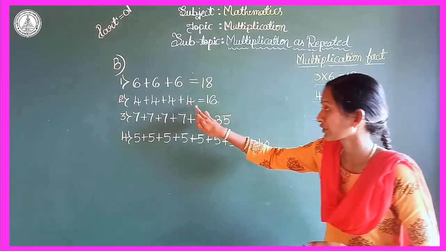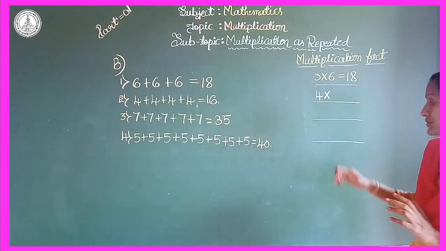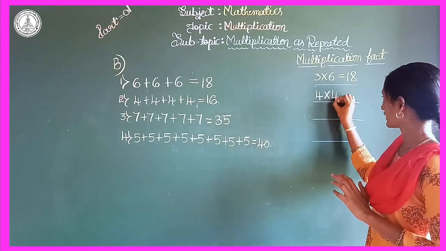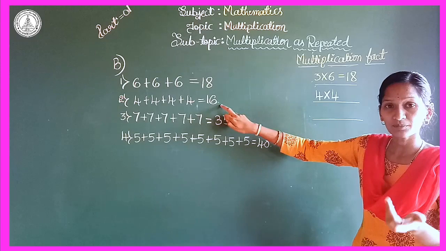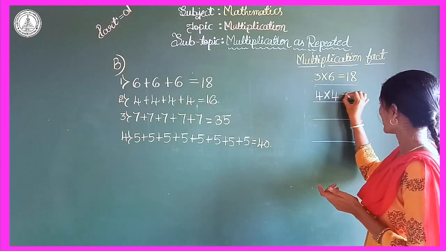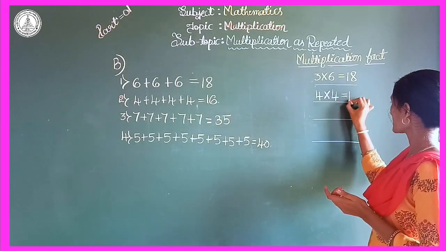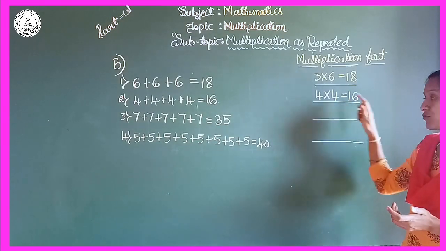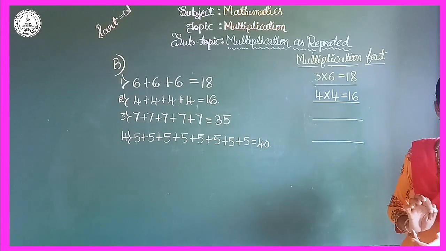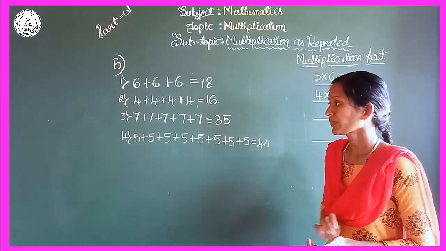The number 4 is added repeatedly. So that number I am writing in the next place. What is the answer? Means what is the product? That is 16. So 4 into 4 it is 16. So 16 is the product of 4 and 4. Right? Come to the third one.